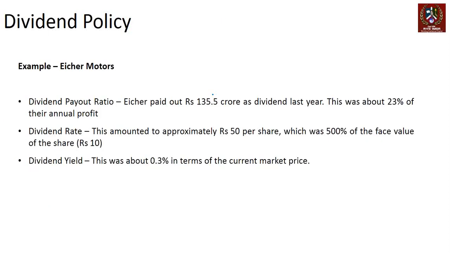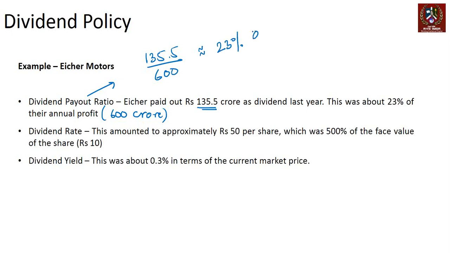Now, if you look at Eicher Motors, last year, Eicher's annual profit was close to about 600 crore, approximately, consolidated profit. They paid out rupees 135.5 crore as dividend last year. So, dividend payout ratio is 135.5 divided by 600, approximately, I think it was 605 or something, which works out to approximately 23%. So 23% of profits are paid as dividend. So the remaining is kind of plowed back into the firm, right? So 77% retention ratio is what we are talking about for Eicher Motors.